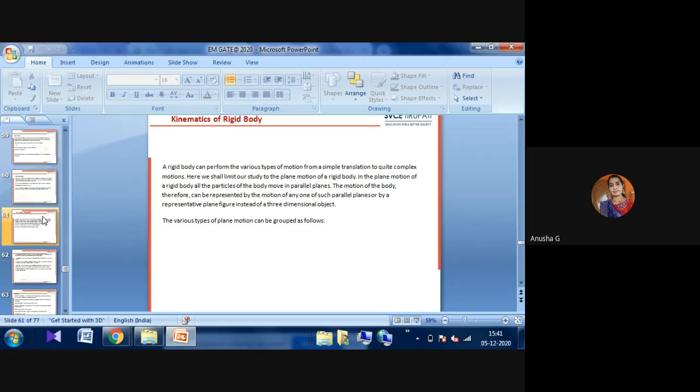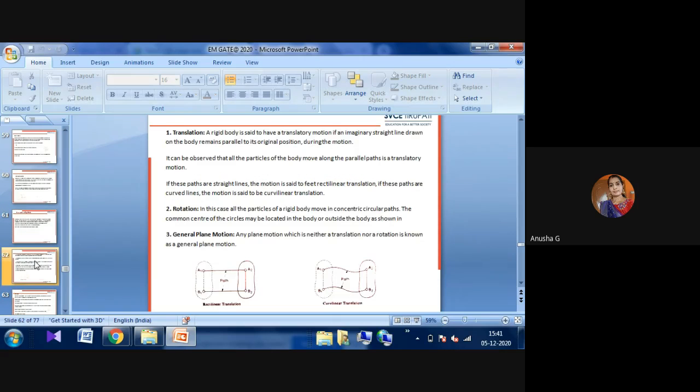It will be represented in various types. Now we'll see them one by one. First is translation, second is rotation, and third is general plane motion. Here you can observe rectilinear translation and curvilinear translation. Translation is a straight line, then a curve, and then the next straight line. That type of motion we call translation.